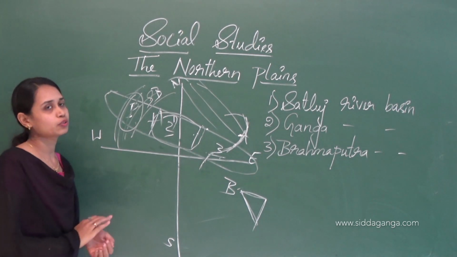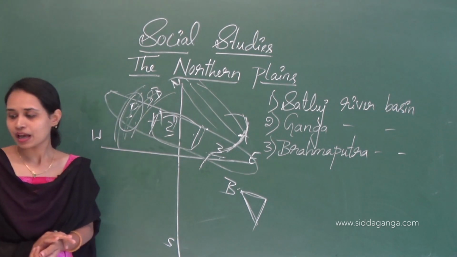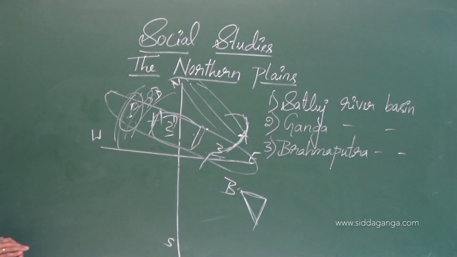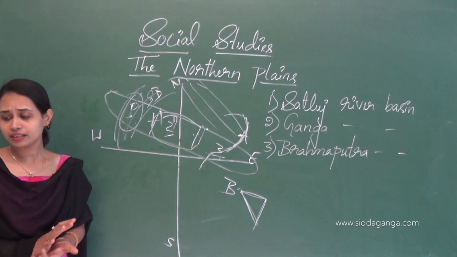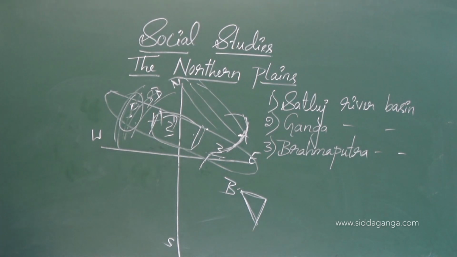Main festivals are also celebrated here in Uttar Pradesh, like Holi, Diwali, Dashera, Eid and Christmas, which are very famous in Uttar Pradesh.